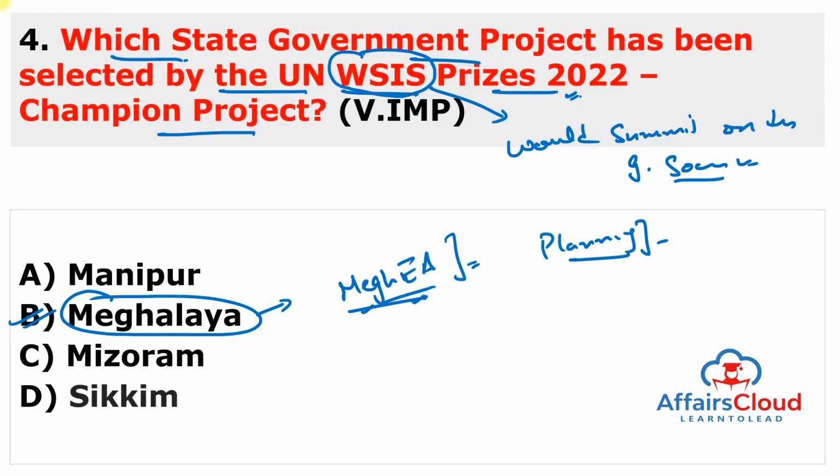And you can also remember about these WSIS prizes. These prizes are like a contest which was developed in response to requests from the stakeholders to create an effective mechanism to evaluate projects and activities that leverage the power of information and communication technology to advance sustainable development. And these prizes are like a unique global platform to identify and showcase success stories in the implementation of the WSIS action lines and the sustainable development goals. And the first time this award was given was in the year 2012. So just remember the question as same as in the slide.